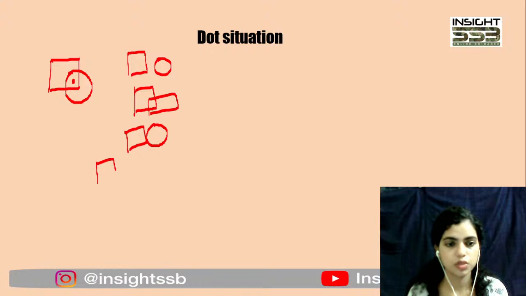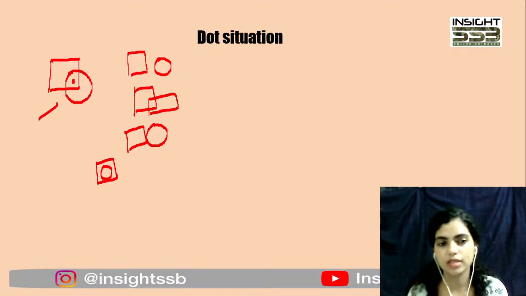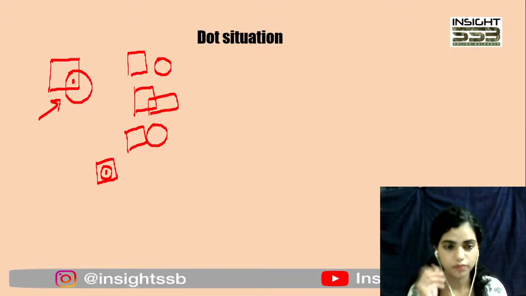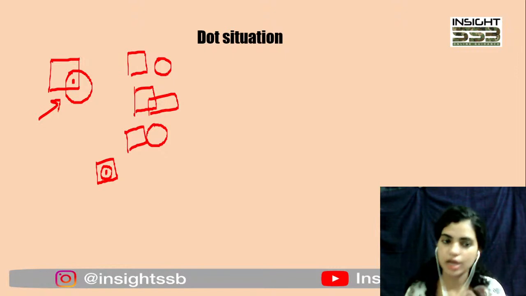And there is this option which has this thing going on. So you just have to find out कि मैं इन चारों options में से dot कहाँ place करूँ that it will satisfy the given situation. Now the given situation is that you have to place a dot कि वो square और circle दोनों में पड़े. अब out of all these four options, only option 4 would be possible, where you can place the dot at this particular spot, so that it falls within the circle and within the square itself. So that is the whole logic that is going around in these type of questions.